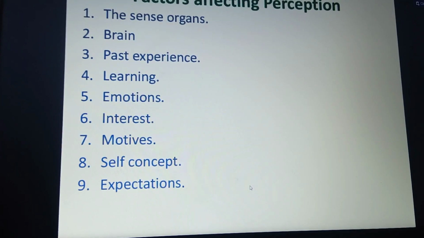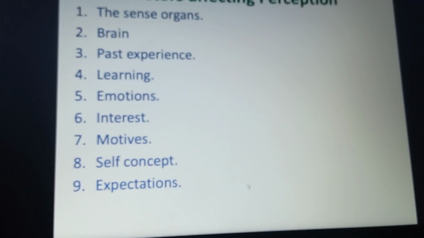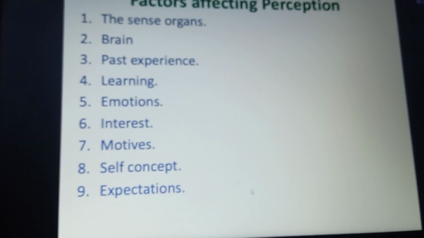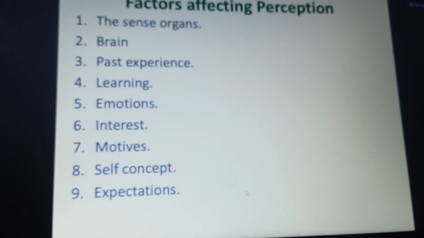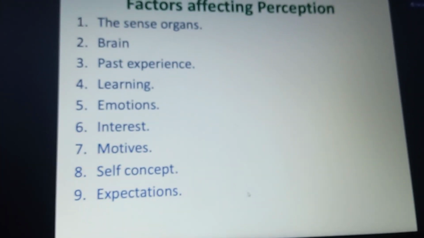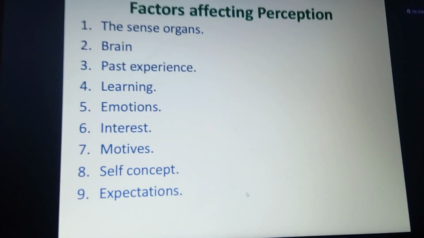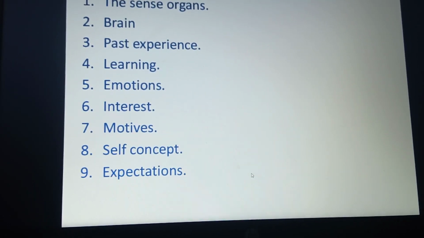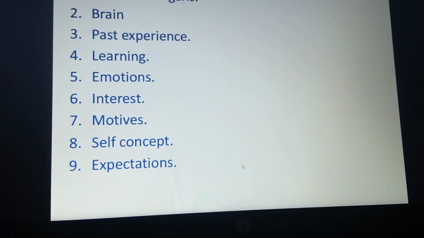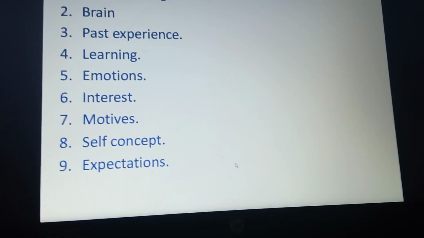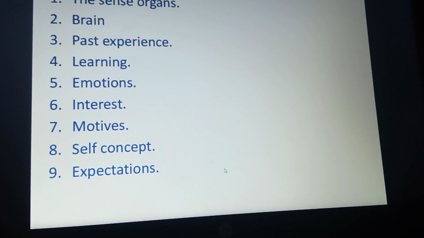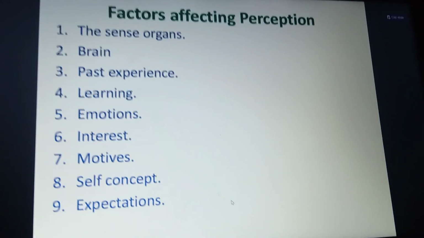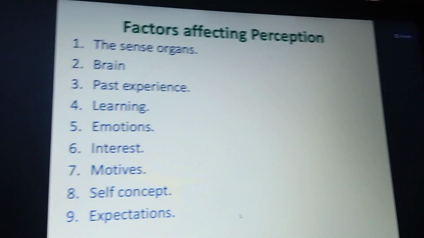Okay, and next one is self concept. Here self concept means nothing else but self realization. Self realization means you yourself take an idea or concept to form a solution. Okay, that is called self concept. And next, expectations. Expectations means how much work you are able to do, so that is limited. If you do more than your workload, that leads to expectations. If your expectations are more, you are going to have false results. So these are the factors affecting your perceptions.